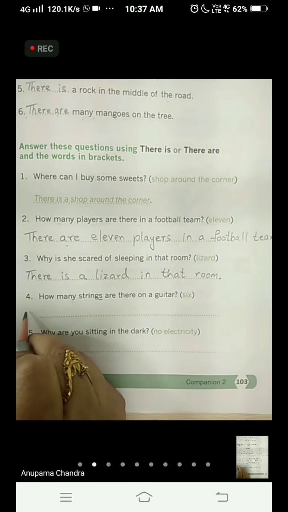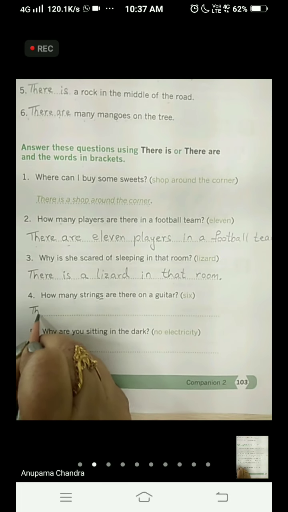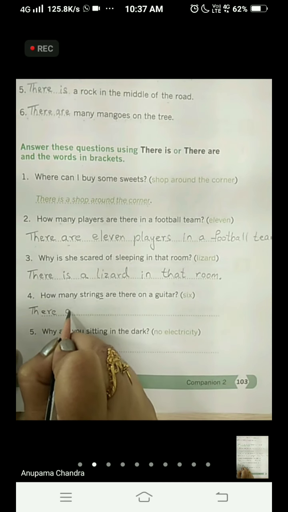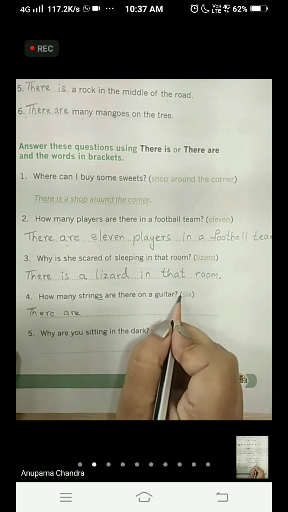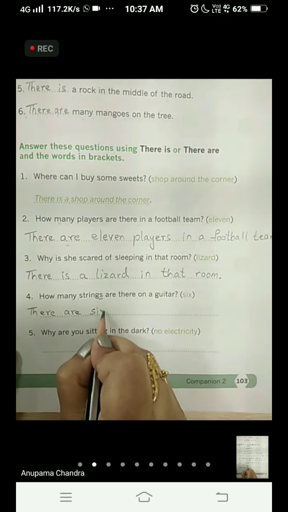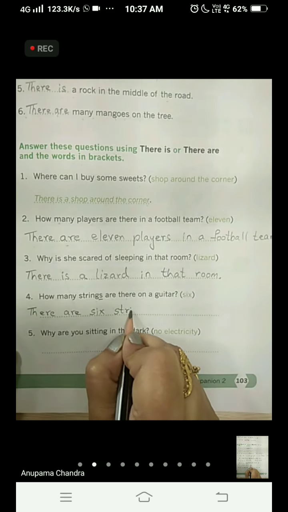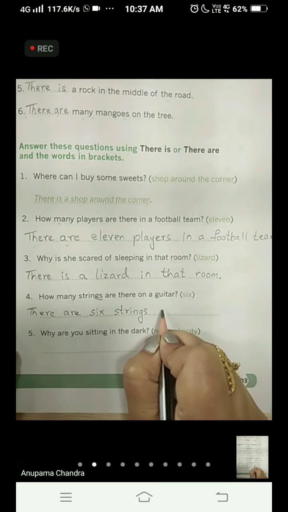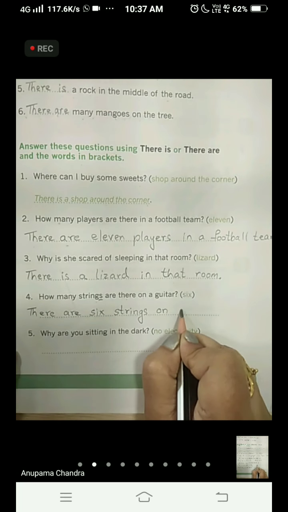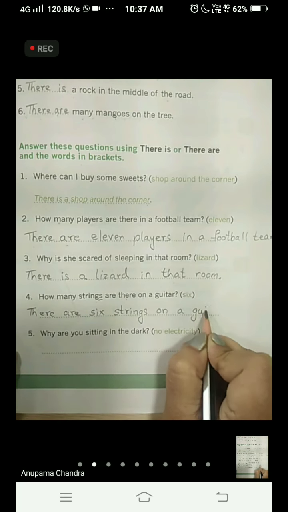So we'll start the sentence with there are 6 strings on a guitar.